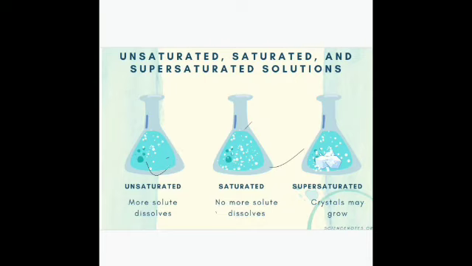And a solution in which no more solute can be dissolved at a particular temperature is called a saturated solution. Similarly, a solution that contains more solute than it can hold at a particular temperature is called a supersaturated solution. That is, on cooling such a solution, it forms crystals of the extra solute that has been dissolved. Is that clear?